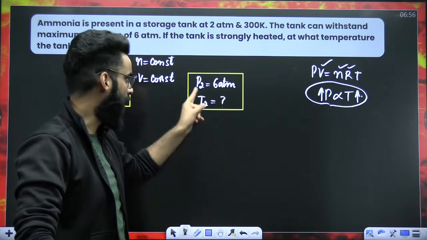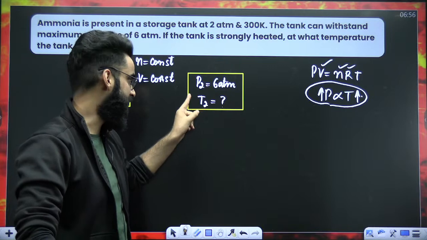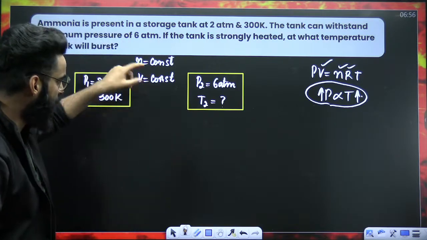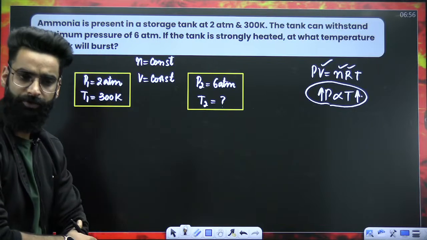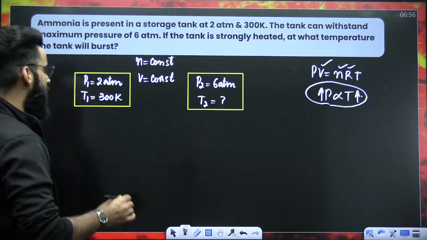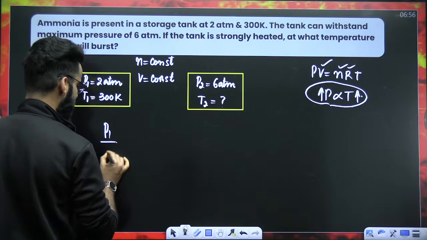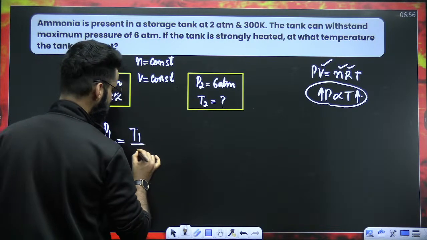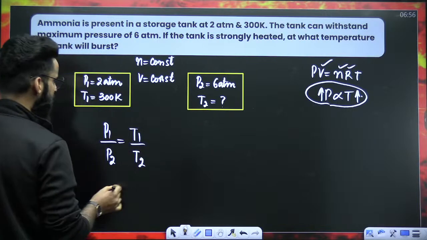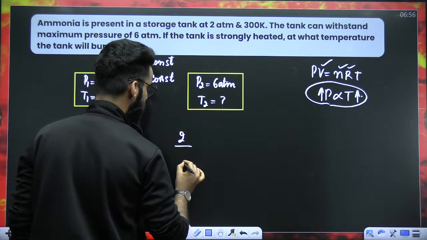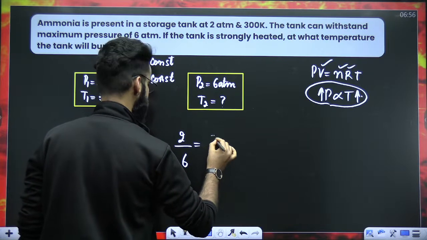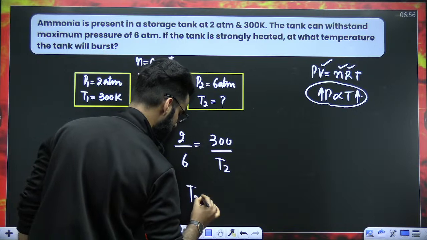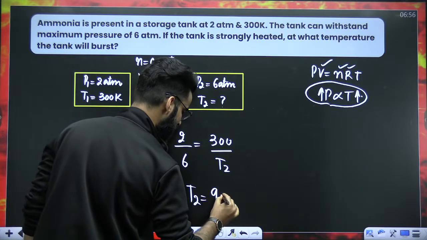I'm assuming when the pressure of the gas is 6 atm, the temperature of the gas at that time, for example, is T2. Now check which parameters are constant: moles and volume. Use the combined gas equation. The combined gas equation says P1 divided by P2 is equal to T1 divided by T2. P1 is 2 atm, P2 is 6 atm, T1 is 300, and T2 we have to calculate. From this equation, you can calculate the value of T2, which comes out to be 900 Kelvin.